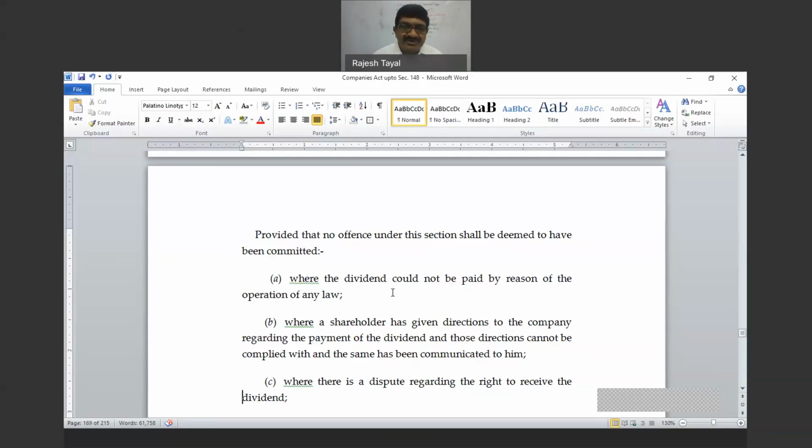So when investigation is going on in relation to the ownership of shares, quite possible an order is passed to the company that no dividend ought to be paid on these shares as long as investigation is on. So on one side you are giving an order not to pay dividend, on the other side you make the same offense punishable, it will be contradictory. That's why this is the case, right?